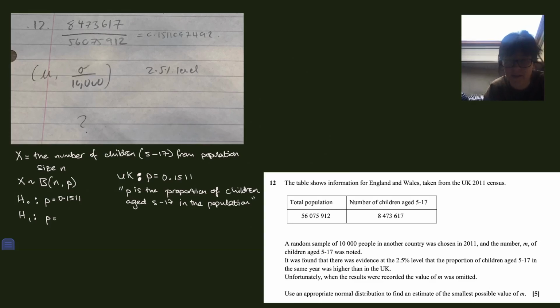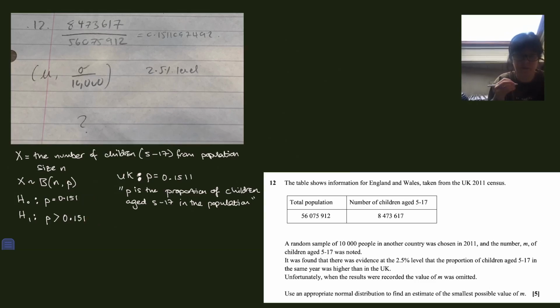And what are they saying? Are they saying it's different or higher? It was found that there is evidence at the 2.5% level that the proportion of children was higher. Okay, so they are saying, in order to conclude that the proportion is higher, we must have been claiming that the proportion is higher, not just changed or different, but higher. So the H1 person is saying that they think p is bigger than this, and probably 3 significant figures is fine. We weren't told to use more than 3, so 3 should be fine.